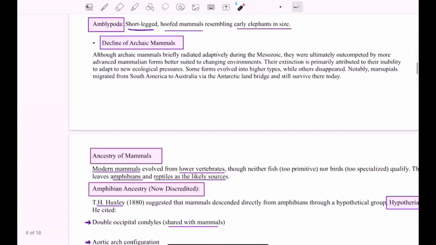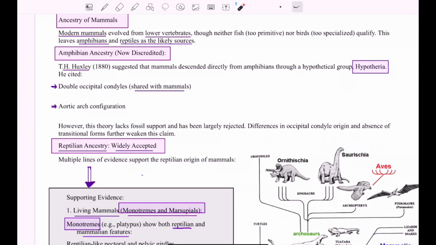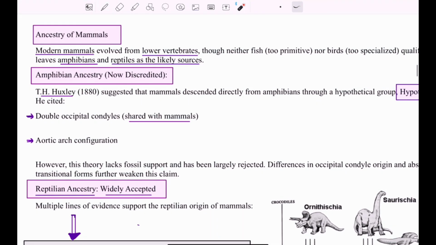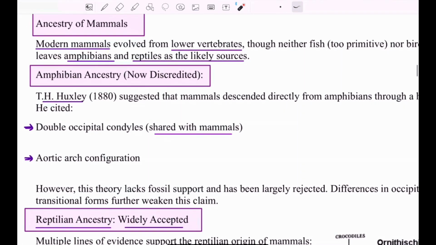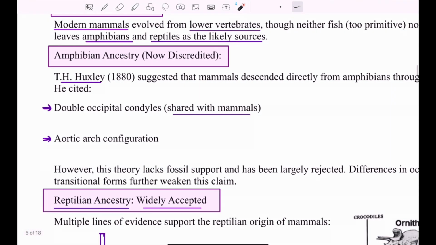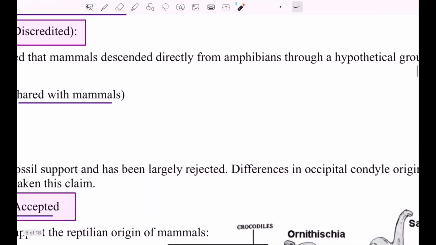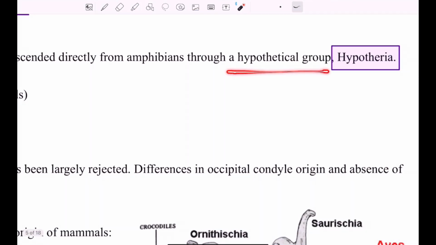And after the decline of the archaic mammals, there were certain new theories about the evolution of the new types of mammals. The modern mammals are considered to have evolved from the lower vertebrates, which are neither fish nor bird, but it's considered that they evolved from the amphibians and reptiles as the likely source. The amphibian ancestry was discussed by T.H. Huxley in 1880, but this theory is discarded. He said that the mammals descended directly from the amphibians through a hypothetical group. He called this hypothetical group the Hypotheria.